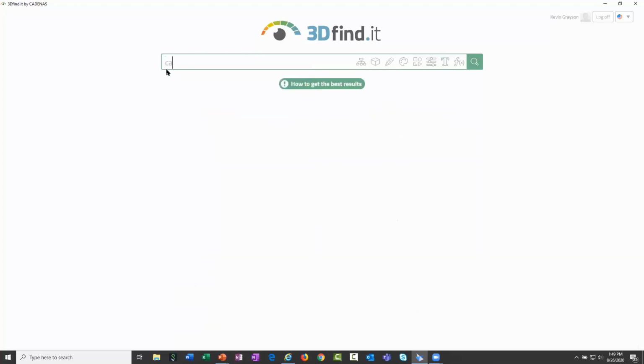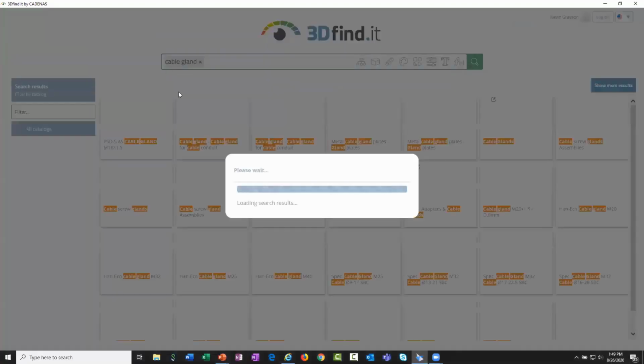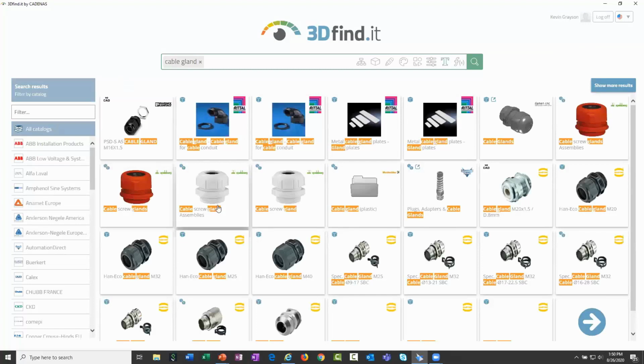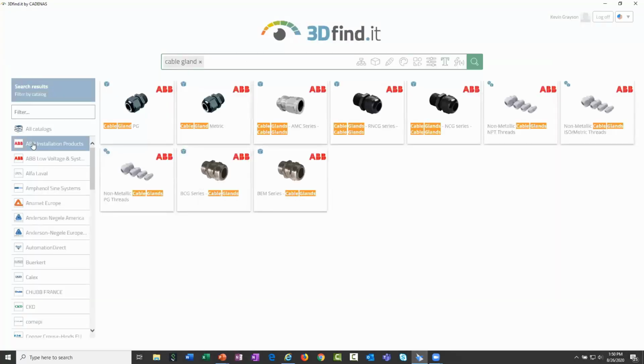And again, if I type in any word here, let's just type in cable gland, you'll notice that it'll go out and search for supplier components that have that within the text. And you'll notice over here on the left-hand side, we have access to a number of different supplier catalogs, and you can go through and filter to specific ones. Or if you want to look through all of those, you can specifically look through all the catalogs.